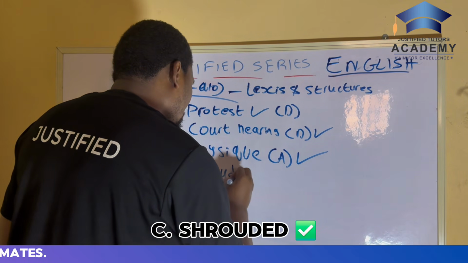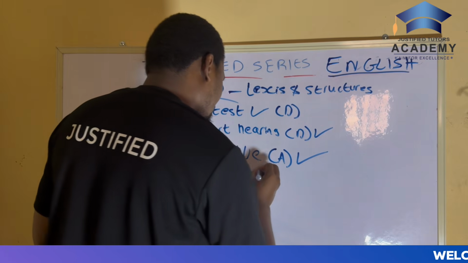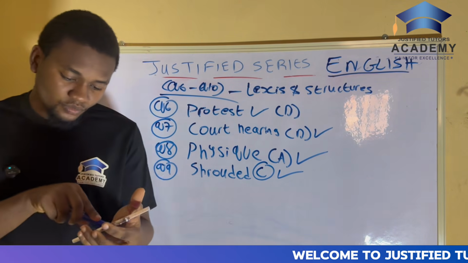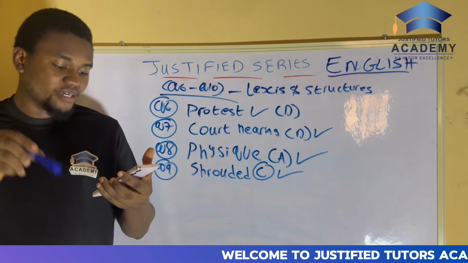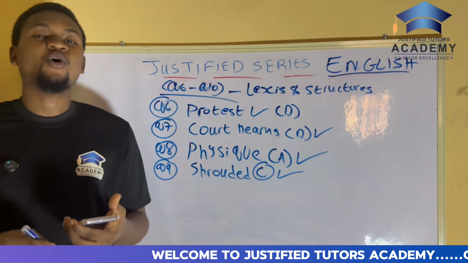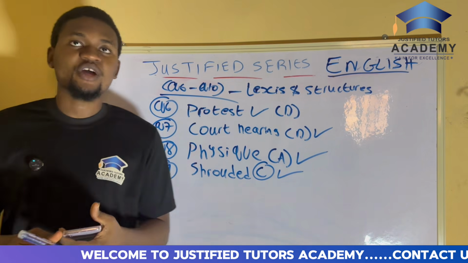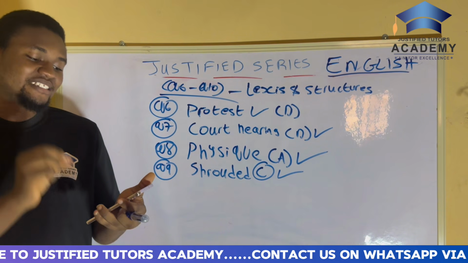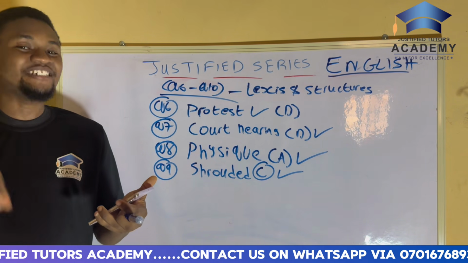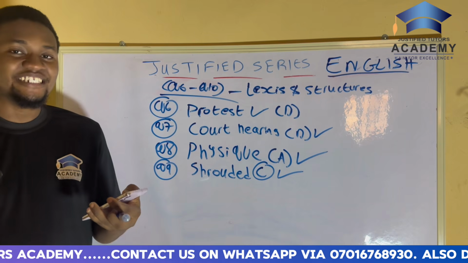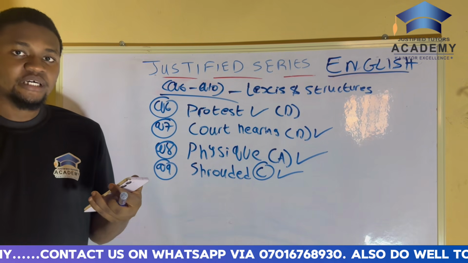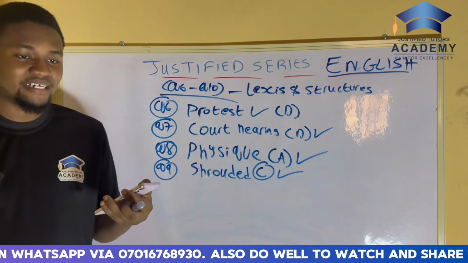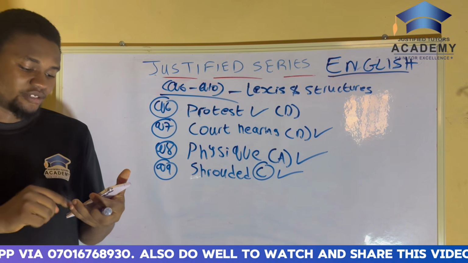First of all, you need to know the meaning of shrouded. Shrouded is option C. Now, shrouded means to be covered or hidden from view. So when you see something is shrouded, it means that thing is covered. They say that the death of that journalist is still covered in mystery, or still hidden in mystery. That means nobody knows, like nobody gets a clear understanding of how the journalist died. You get it now? So that's basically it.